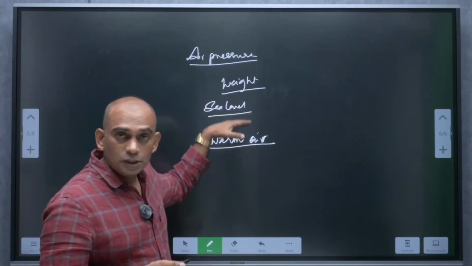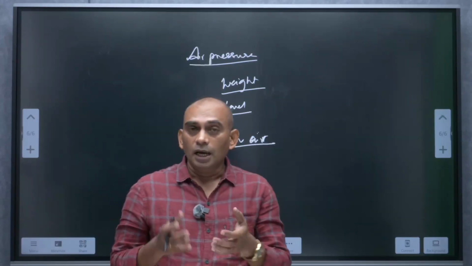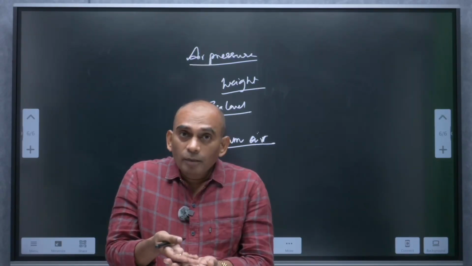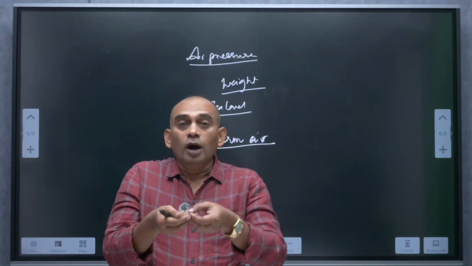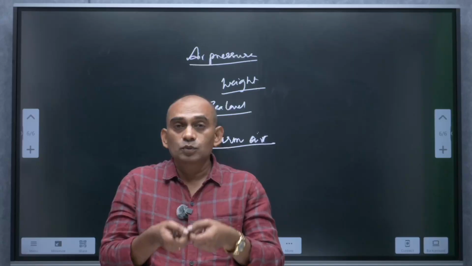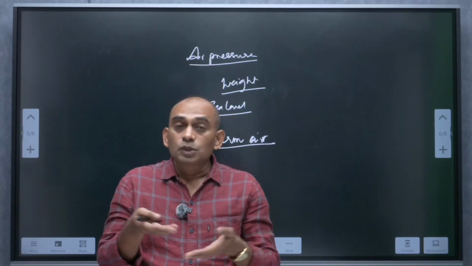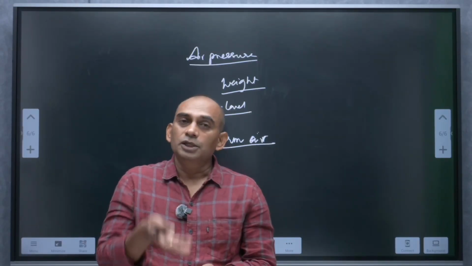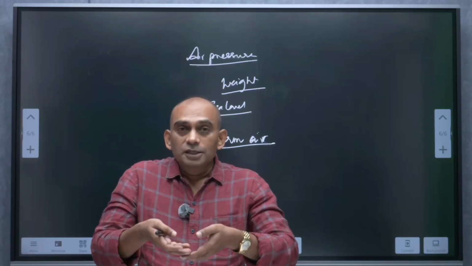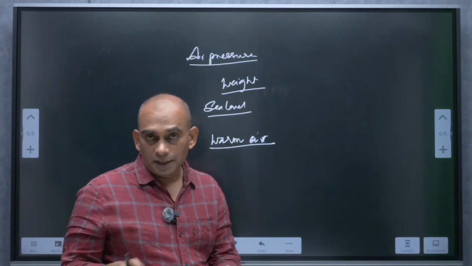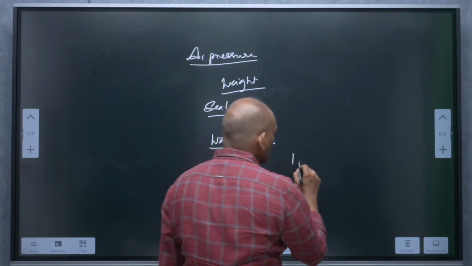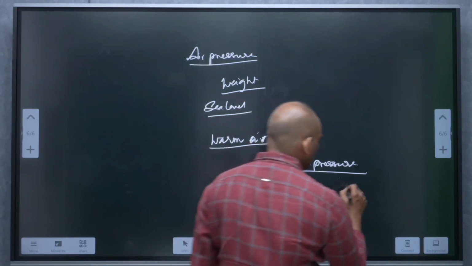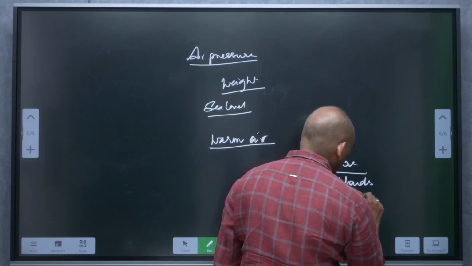And when warm air goes up, naturally, what I was talking about, the weight of the air exerts some pressure. When warm air goes up, that means warm air expands. That means molecules present in the warm air expand. So warm air becomes lighter, that means less dense. Slowly it goes up. When it goes up, low pressure conditions occur near the Earth's surface. So that is a low pressure condition. This low pressure condition is associated with clouds and also wet weather.